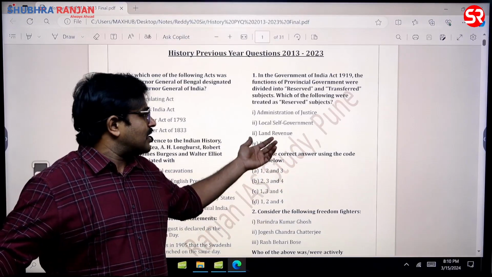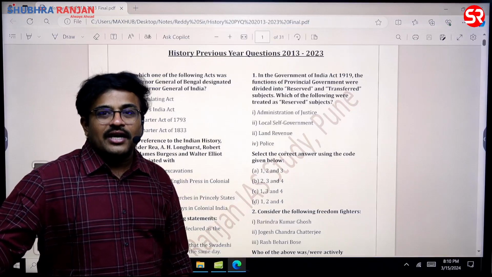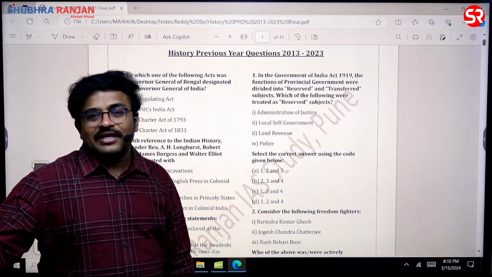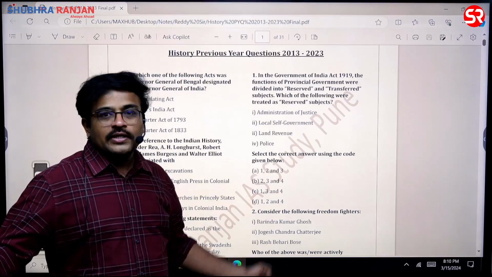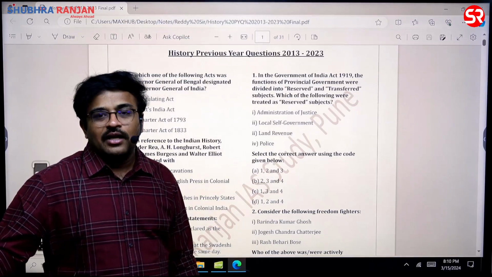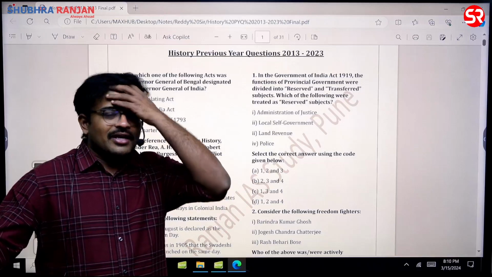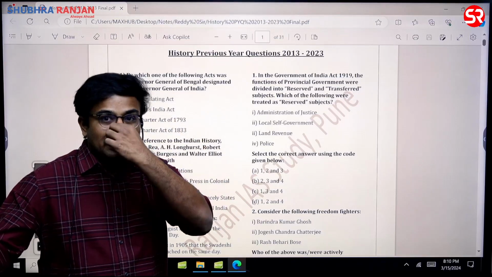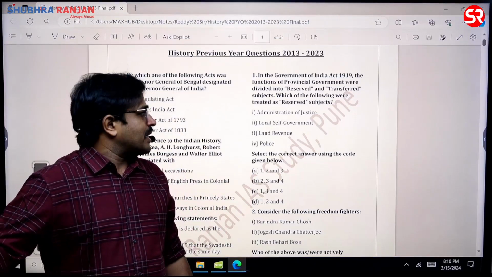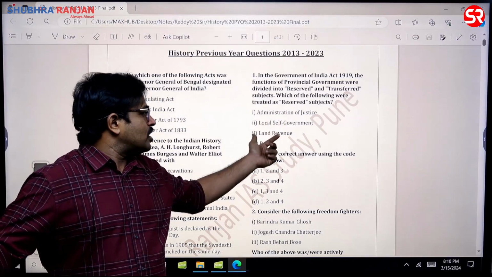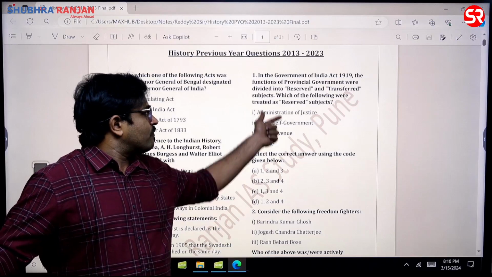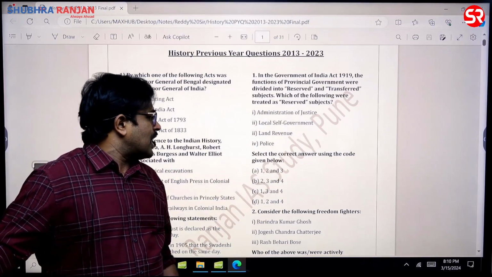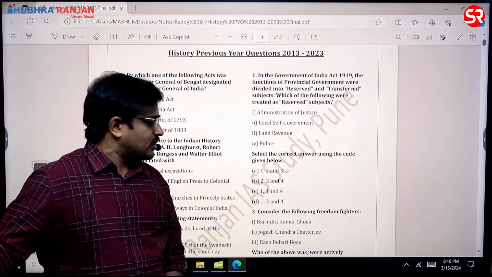Then the third one is land revenue. The British are in India for the sake of revenue. So why will they transfer the land revenue to Indians? That is also wrong. Then the fourth one is policing power. Will the British transfer the policing power to Indians, sir? Definitely they are not going to transfer it. So that's the reason why 1, 2 and 4 is the answer for this question, sir. All of these, 1, 2 and 4, are the reserved subjects. D is the answer for this question.